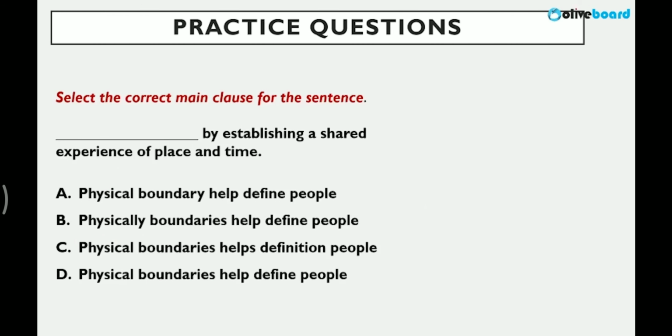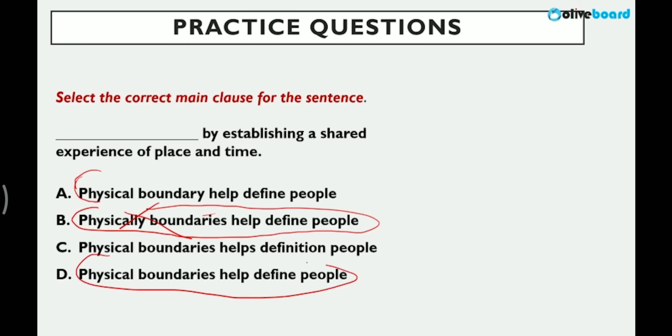Next, here we are starting a statement. What is mentioned? By establishing a shared experience of place and time. Now, a main clause is a clause that can form a complete sentence standing alone, having a subject and a predicate, right? So here, physical boundaries help define people is the main clause. Physical boundaries help define people. In fact, plural, physical boundaries.